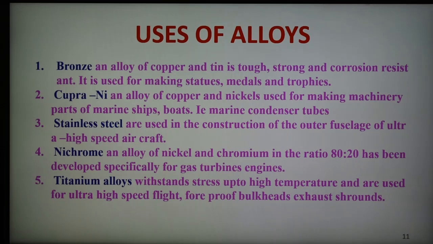So what is an alloy? An alloy is a mixture of two or more metals, and has a number of applications. There are two types of alloy, ferrous and non-ferrous. When iron is in large quantity, it is known as ferrous, and when the mixture is of metals other than iron, the alloy formed is called a non-ferrous alloy. So this is the part that we have seen today.